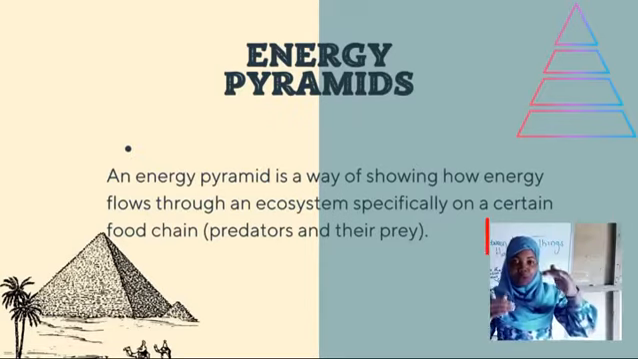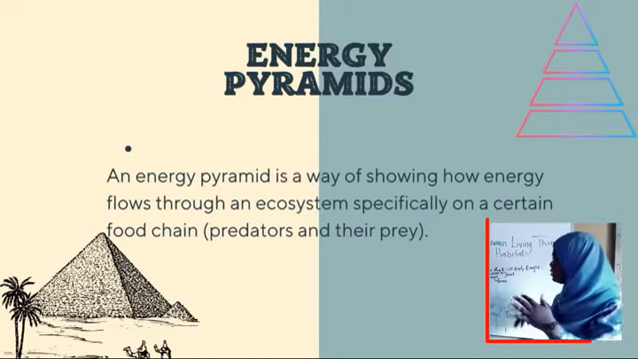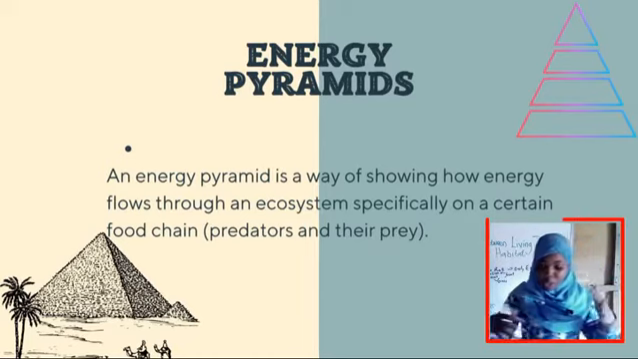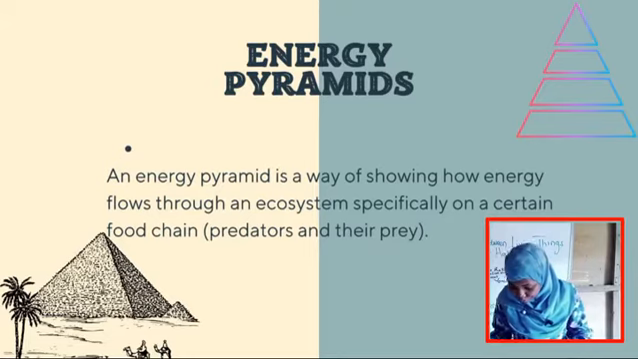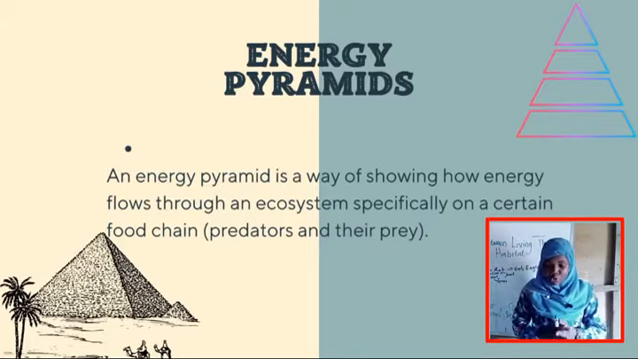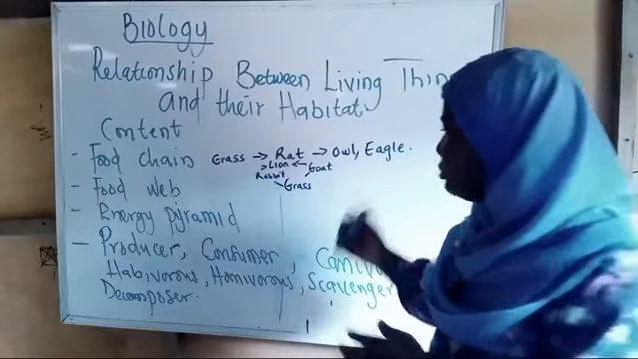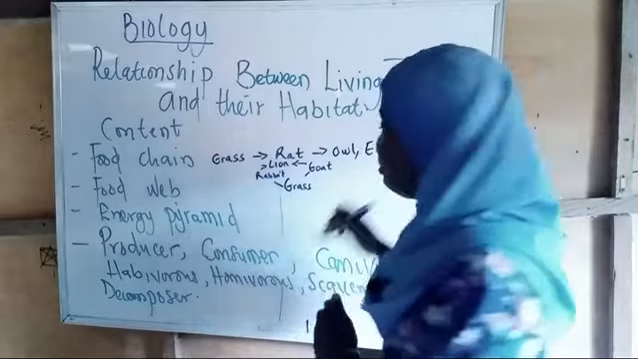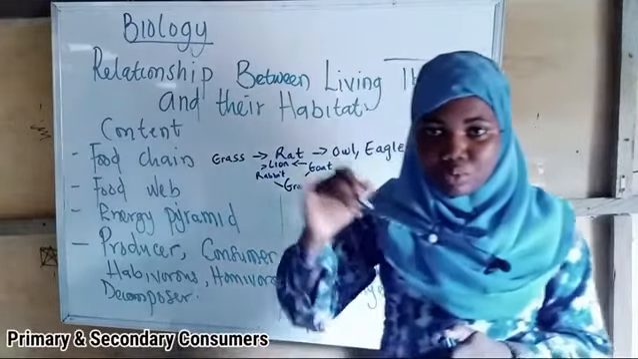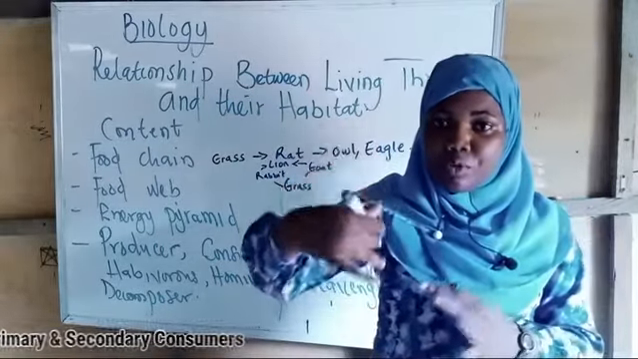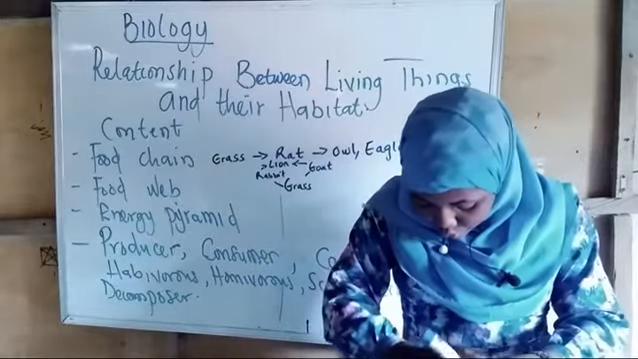For the energy pyramid, we're looking at the flow of what? We're looking at the flow of energy through an ecosystem, specifically on a certain food chain. So for the energy pyramid, we might have something like the primary consumers, the secondary consumers. So we're looking at the flow of those energies in an ecosystem.